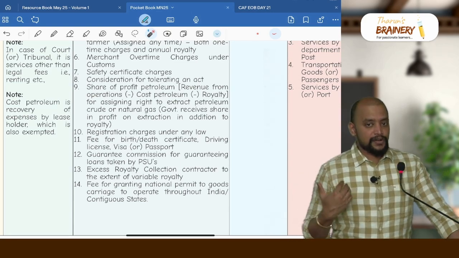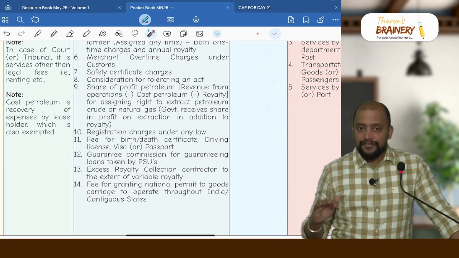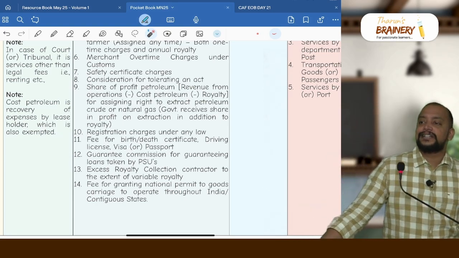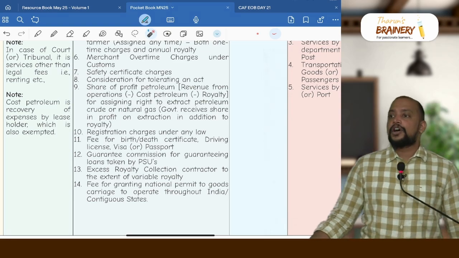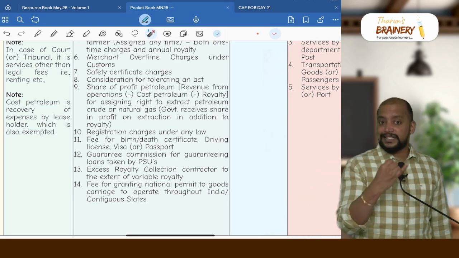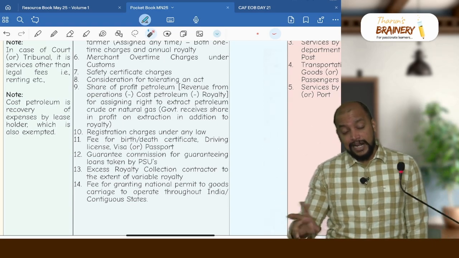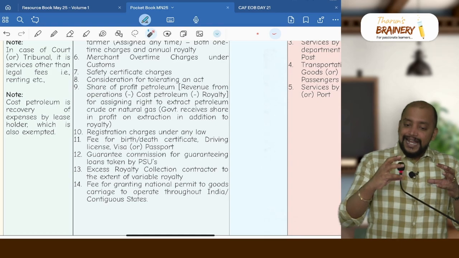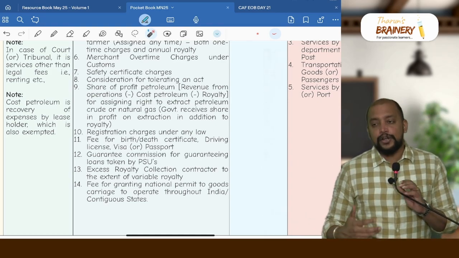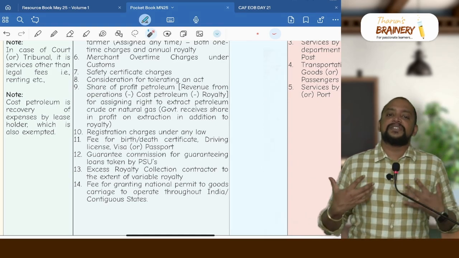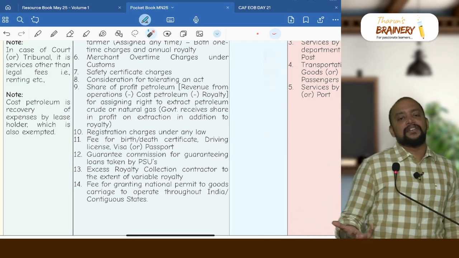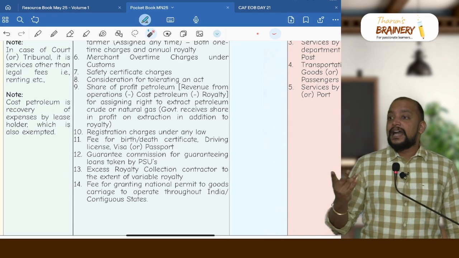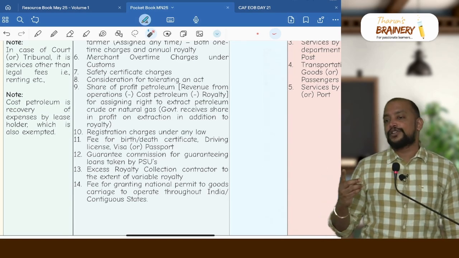If it is not arising out of contract, no doubt it will not be treated as consideration because it is mere compensation, not arising out of contract. So it will not be treated as consideration. If it is arising out of contract, in that case also you need to check one point, whether the nature is to penalize a person or to discourage the person, meaning there is a damage which is suffered because of which this is being levied, like check dishonor charges or early termination of the contract. Early termination of the contract also comes in that case.